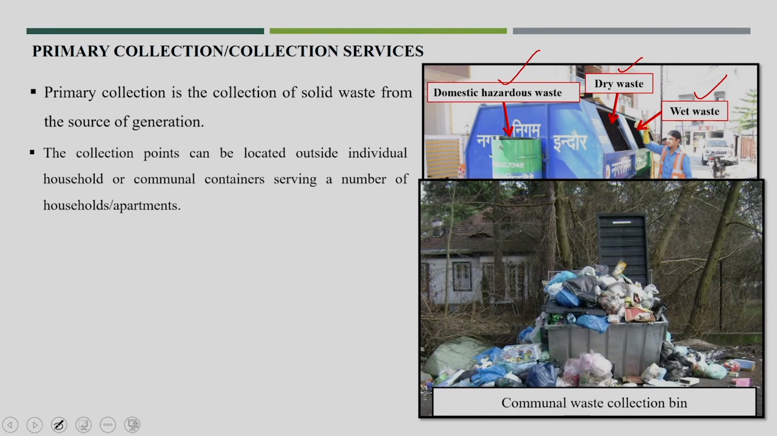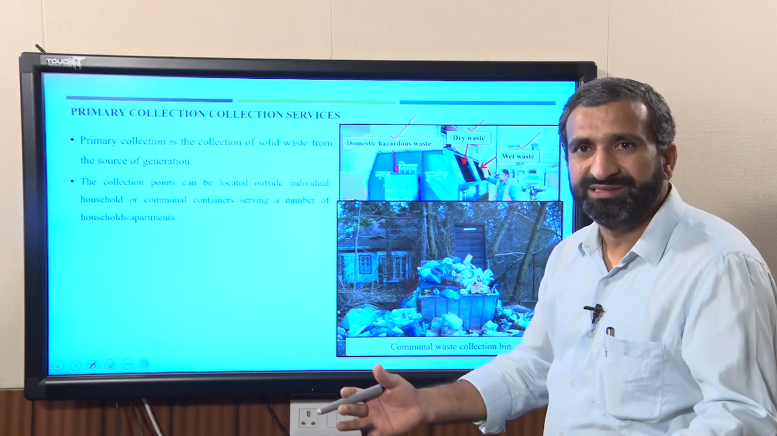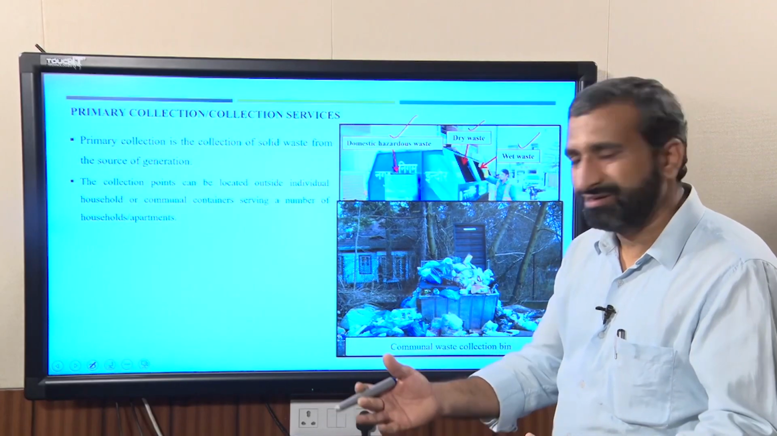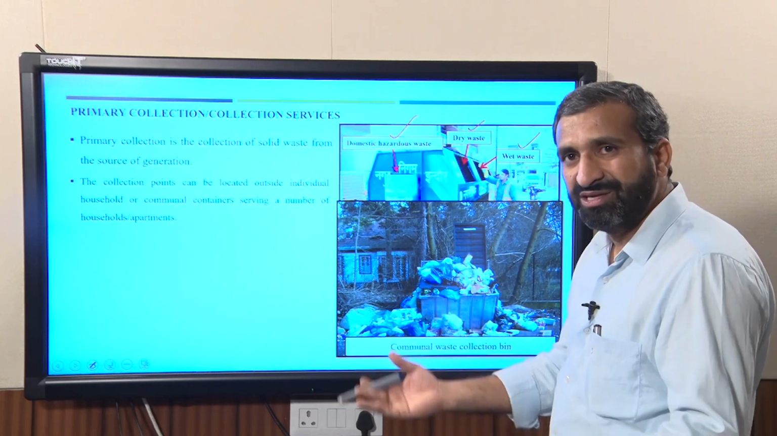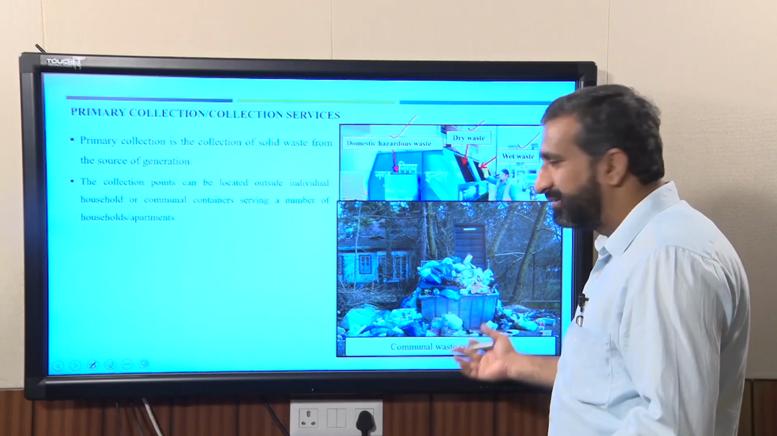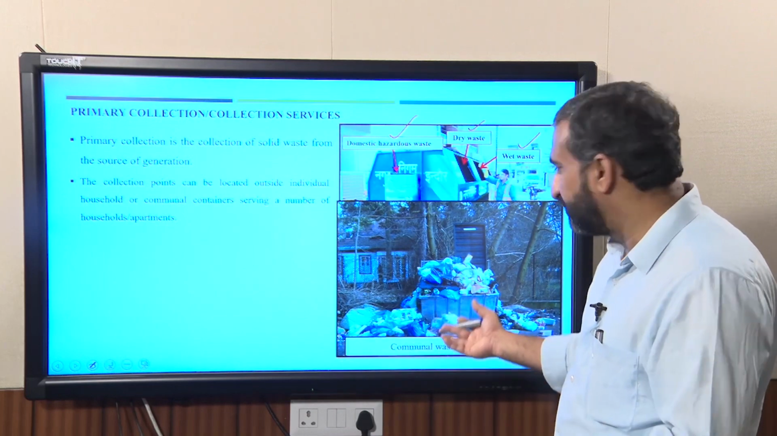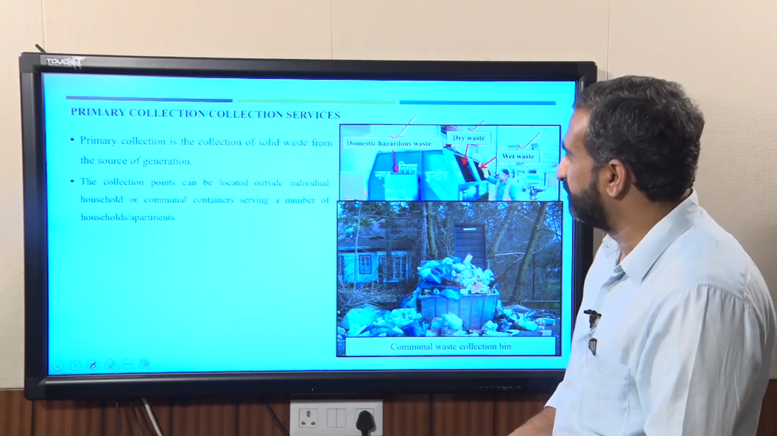Now, suppose there is no house to house collection system, it is possible that a communal waste collection bin location is finalized in the different areas. This kind of dustbin is provided by the local corporation, and the households have to dispose the waste into these locations.